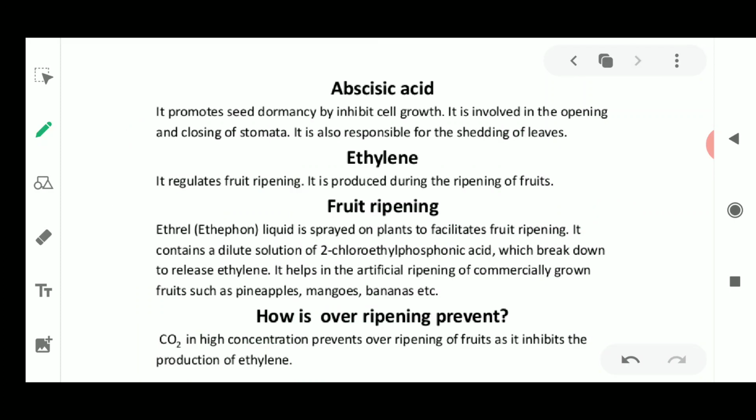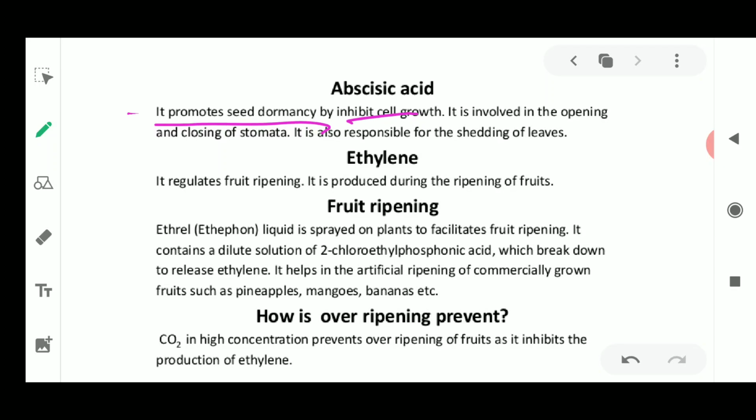Fine. Next is abscisic acid. Abscisic acid promotes seed dormancy. Promoting seed dormancy means it is going to make the seeds inactive and also inhibit cell growth. Suppose a pea seed is there and it is going to remain in the soil for a longer time. It will remain in the soil, but it is not active in that season. So it is going to be activated only in the winter season.